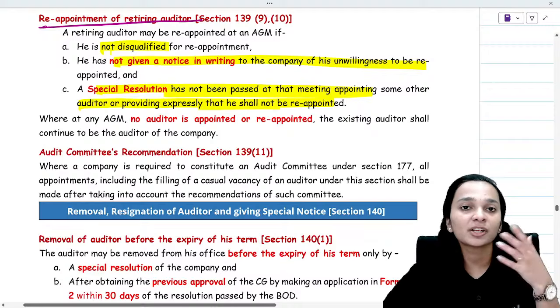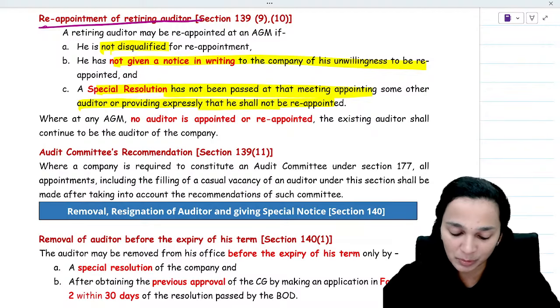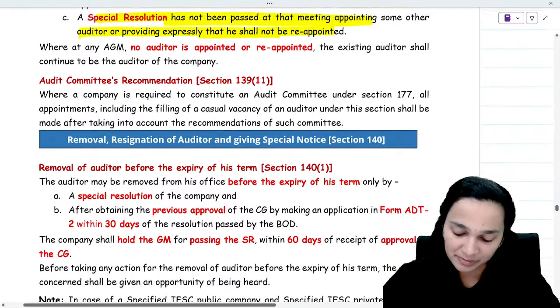And what if no other auditor is reappointed or appointed? Then the existing auditor shall continue to be the auditor of the company.